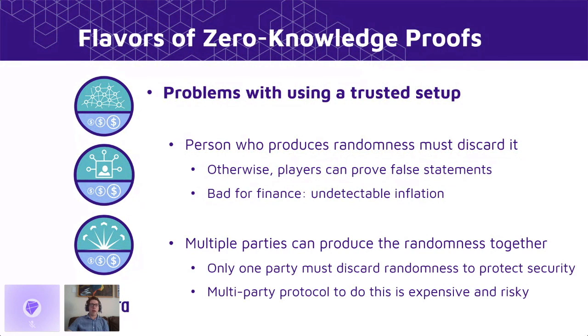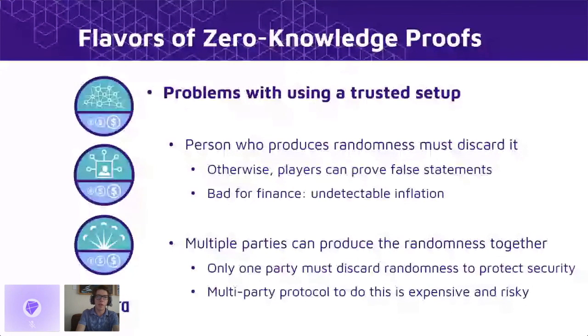Now, there's one possible solution to this high risk, which is to, instead of choosing one person to create these random numbers, get multiple parties to come together and produce the randomness together. When we have them do this via a multi-party computation, we only require that one of the parties discards their randomness. As long as one of the parties throws it away, then security is maintained. So we can alleviate some of this risk by having multiple parties produce this randomness together.